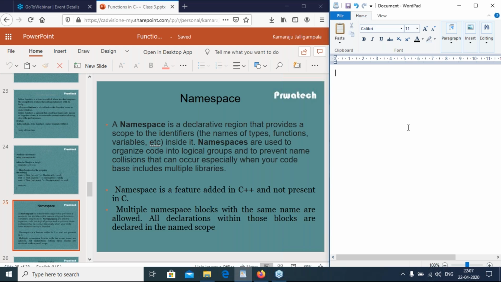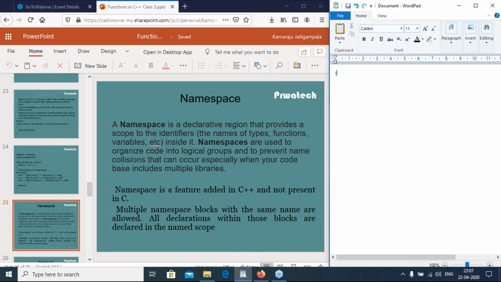Namespaces are used to organize code into logical groups and to prevent name collisions that can occur, especially whenever the code base includes multiple libraries.